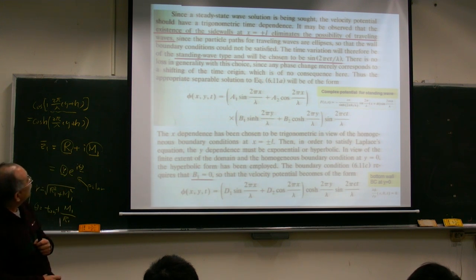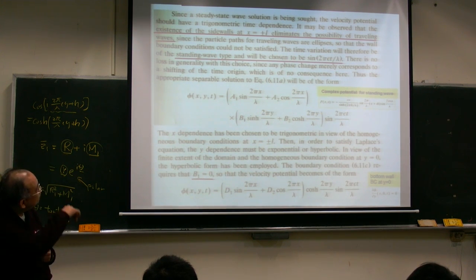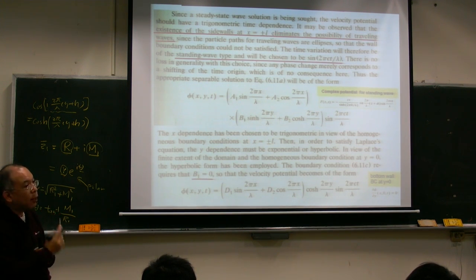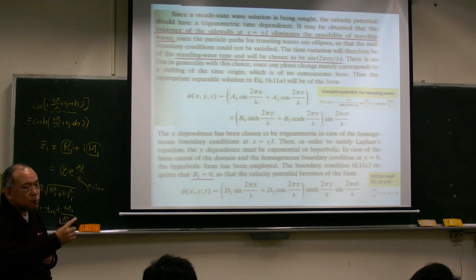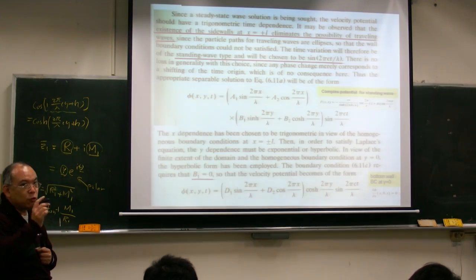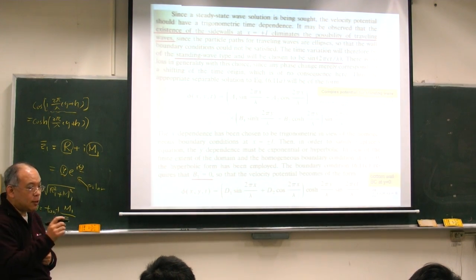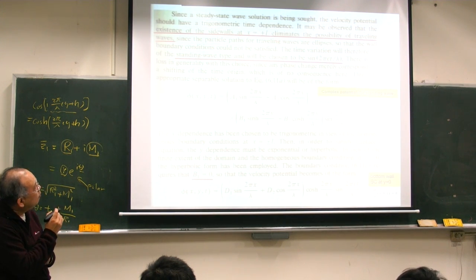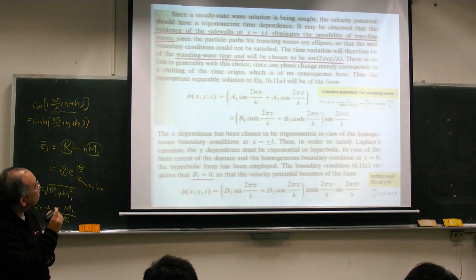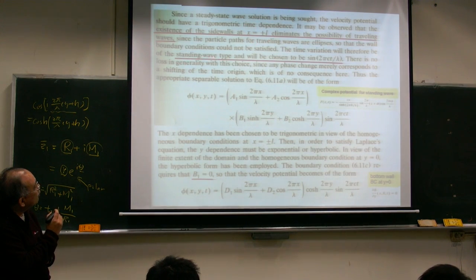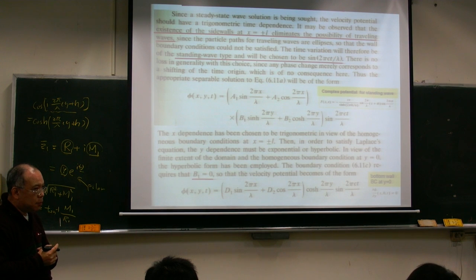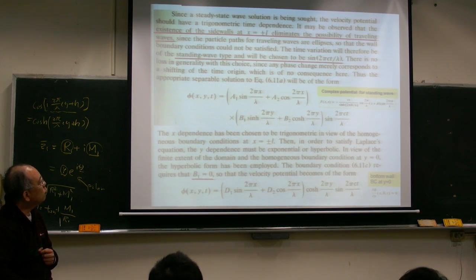What we will try to do is we just eliminate the possibility of traveling wave, right? We have just eliminated the possibility of traveling waves forming in this tank. Okay, only standing wave. So eliminate the possibility of traveling wave because of this boundary condition. Because the standing wave type is a possible solution which we can guess.